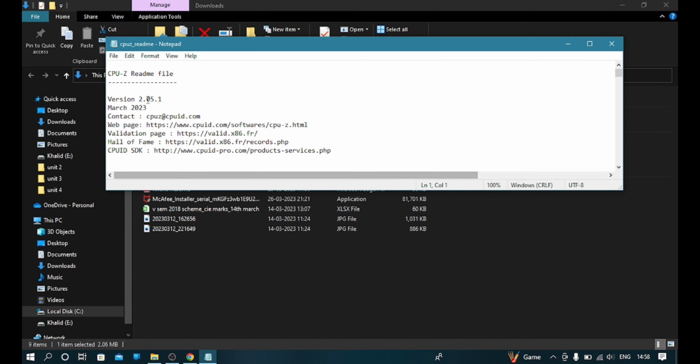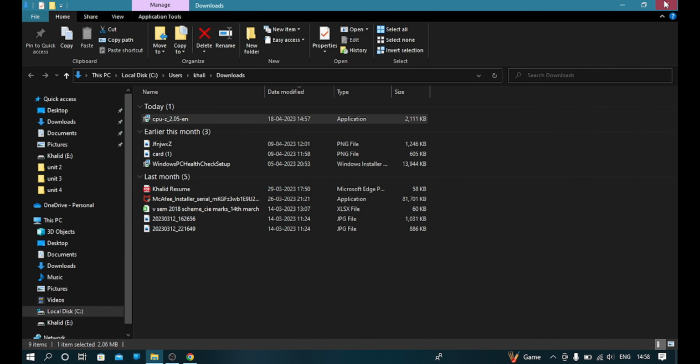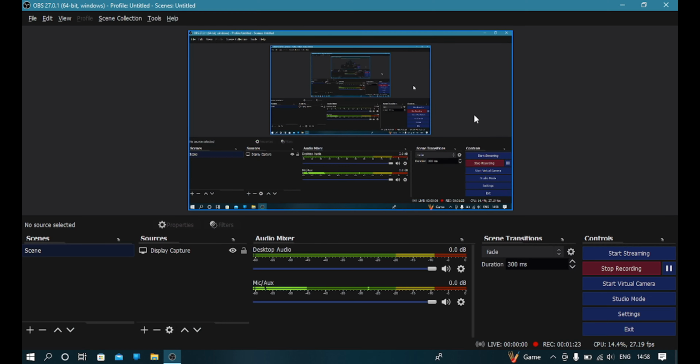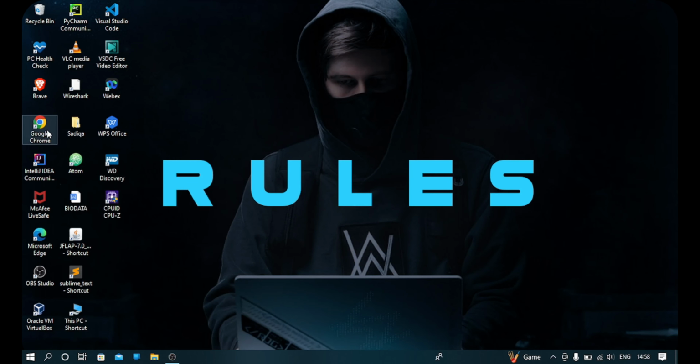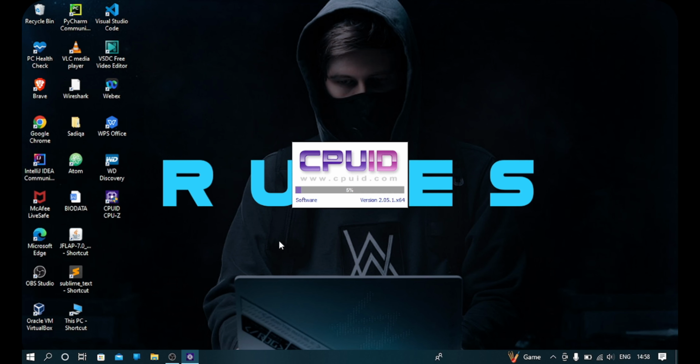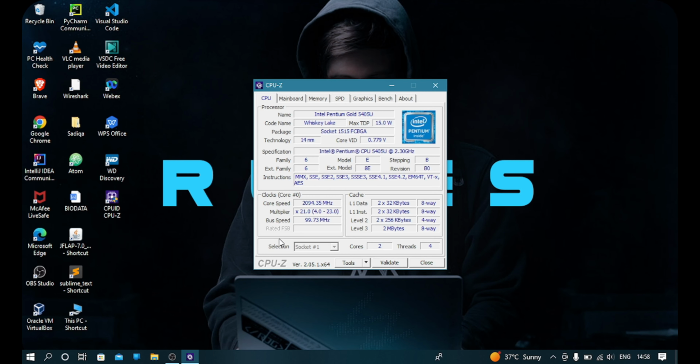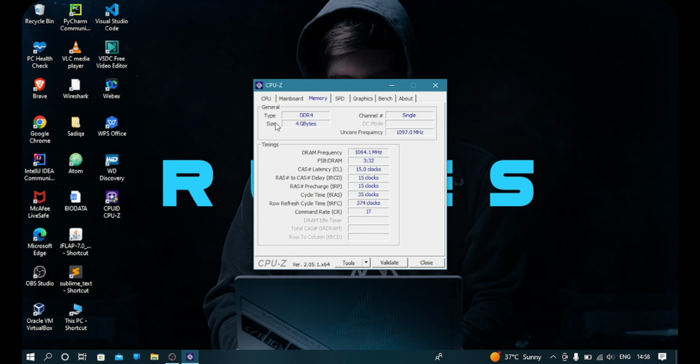These are basically the versions and all that. Just close this and go to desktop, and you will find your CPU-Z. Just click on it. Yes. Once you run CPU-Z, you will get an interface of this kind, and you need to go to memory, and in the type you will find it. The current memory type in my PC is DDR4.